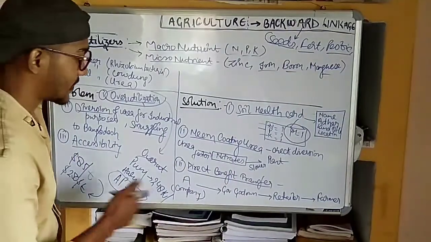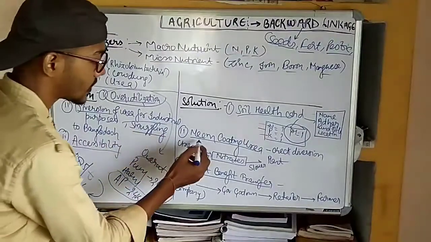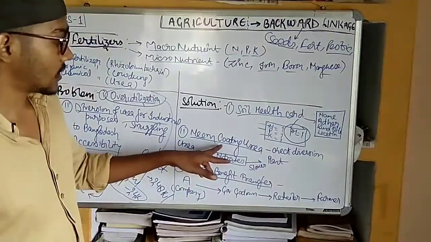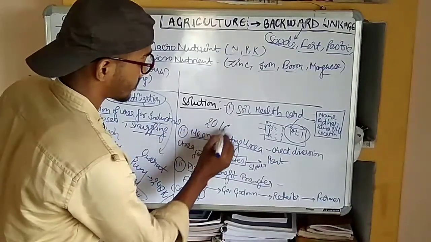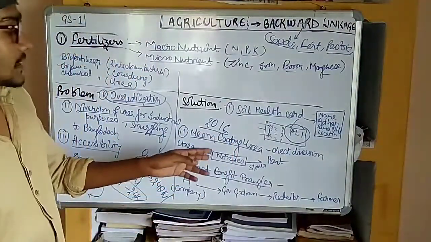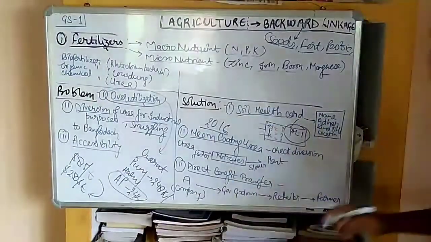So the second thing is that for the diversion of the urea in the industrial sector, we can use neem coating urea. This is the concept which is normally used from 2016. The urea that is coated with the neem will check the diversion. How will it check the diversion?